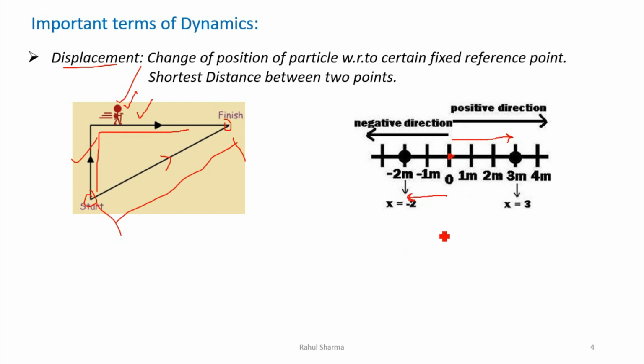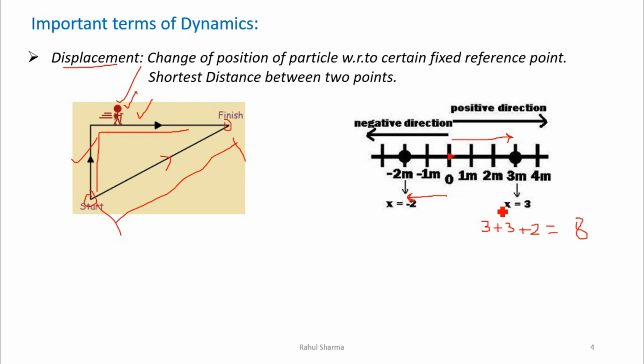Now if I have to say what is the total distance traveled by the person, that will be 3 on this side, plus 3 again because it is coming back to 0, so 3 for this side and again 3 for this side, and then 2 for the negative side. So the total distance traveled by the person will be 8.